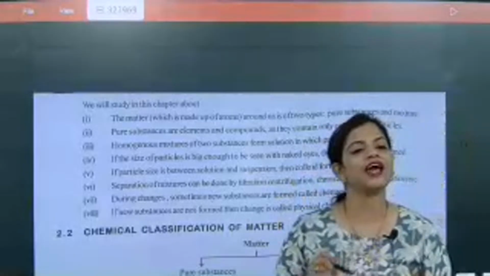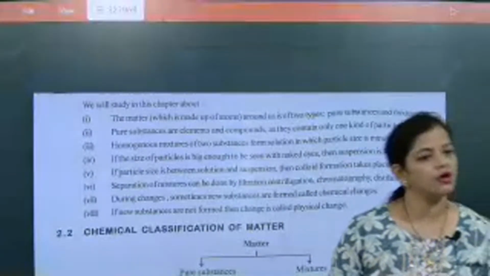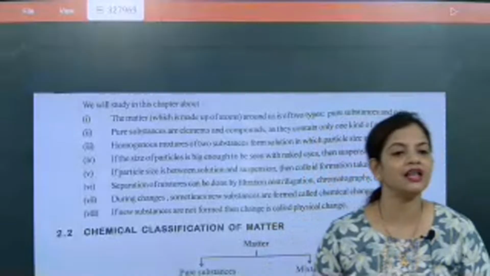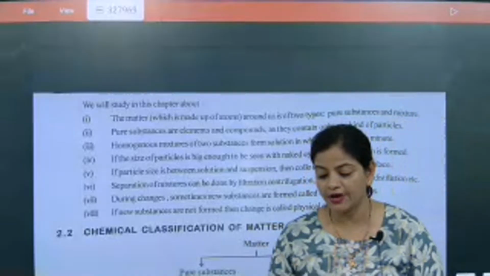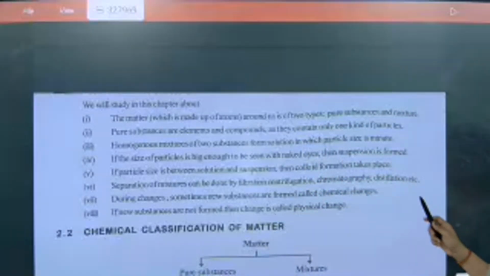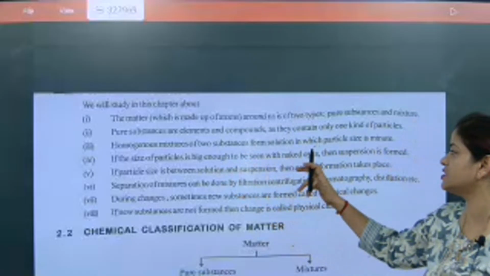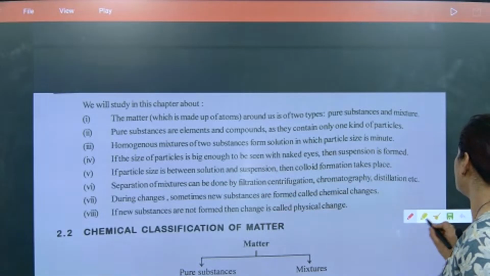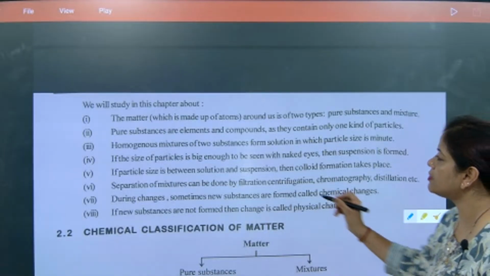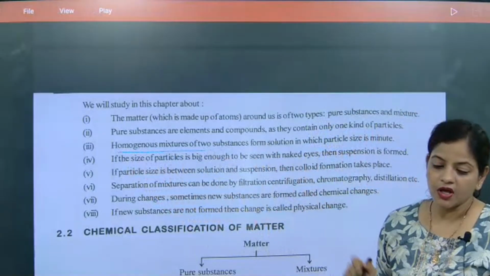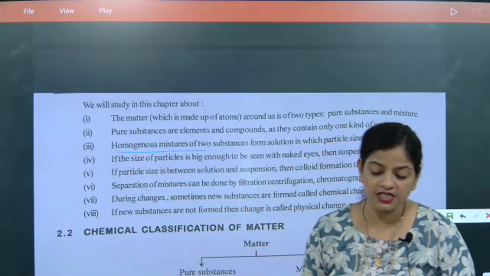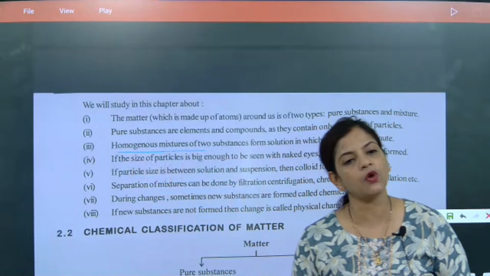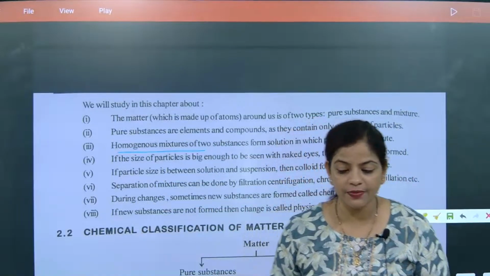Now a pure substance can either be an element or a compound. What an element and compound are we will understand, but pure substances can either be an element or a compound. Next, a homogeneous mixture of two substances forms a solution. Now again we are going to talk about mixtures. So mixture means what? When two or more pure substances are mixed together, it is making a mixture. So one simple example I am giving you.